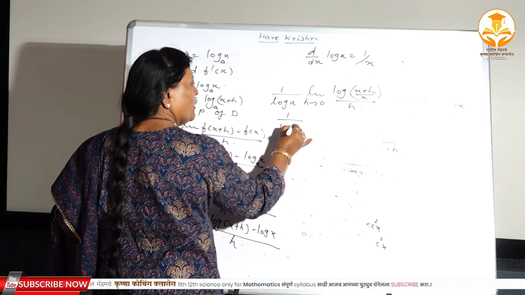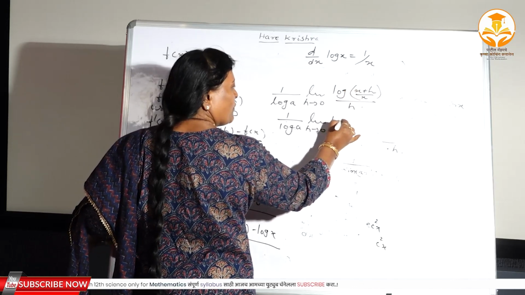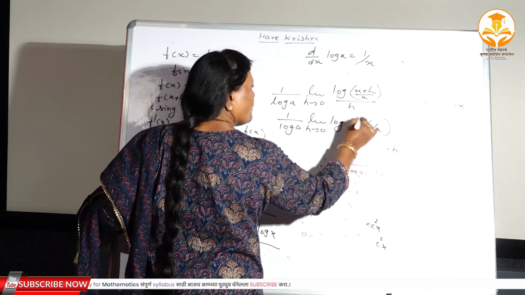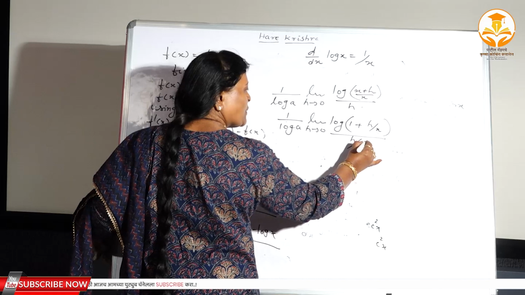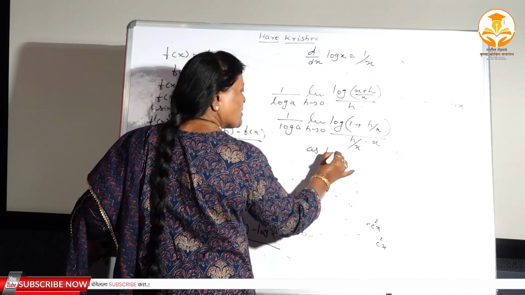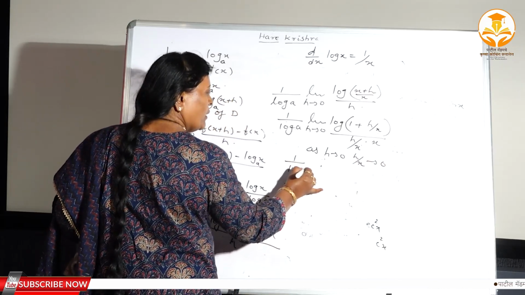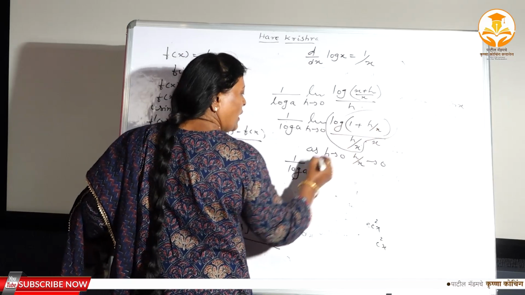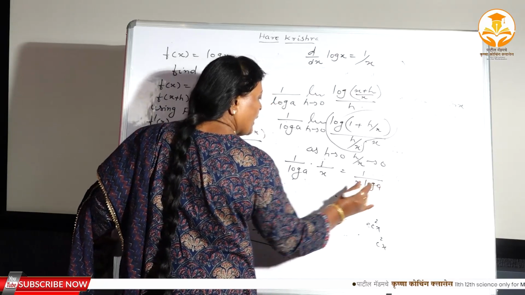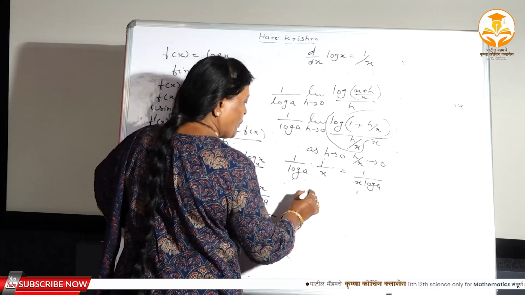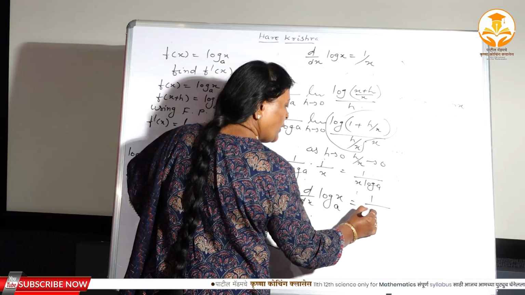Here 1 upon log a, limit h tends to 0, divide separately. Dividing x by x gives 1 plus h by x divided by h, and 1 should be strictly there. Whatever the term added, that should be repeated in the denominator, h by x into x, as h tends to 0, h by x approaches towards 0, isn't it? Now 1 upon log a constant remains as it is. What does this give? 1 and this is 1 by x. So what is the answer? 1 upon x log a. Therefore, again the second logarithmic important formula, that is d/dx of log of x to the base a, it is equal to 1 upon x log a.